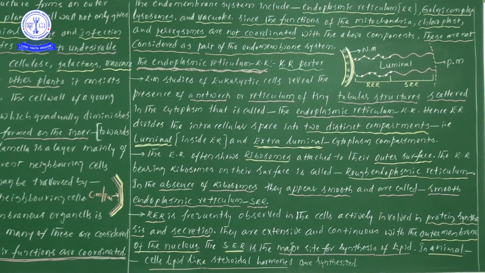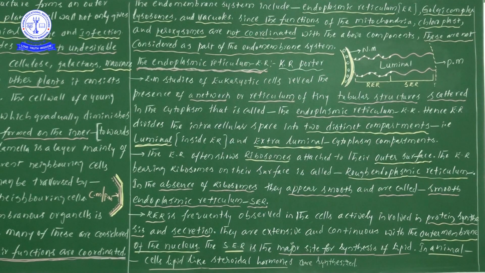Easy only, now save it well. Next, in the endomembrane system, the first one is the endoplasmic reticulum. Let us start to discuss that first: endoplasmic reticulum, later Golgi complex, later lysosomes, vacuoles, likewise. So let us learn one by one. After completion of these four cell organelles, mitochondria, chloroplast, and microbodies, I will give you each and every point. Now, first one, endoplasmic reticulum, which we can simply take as ER.